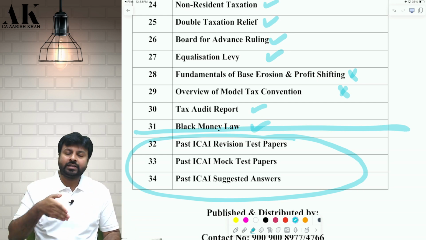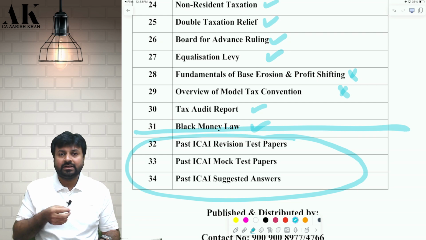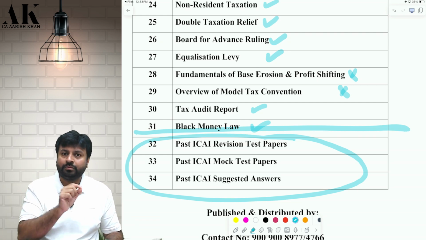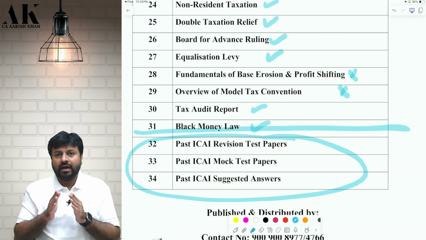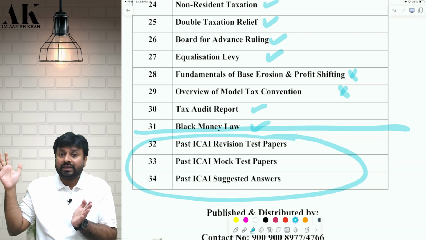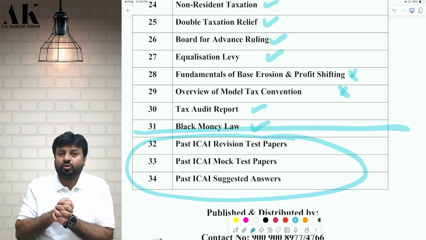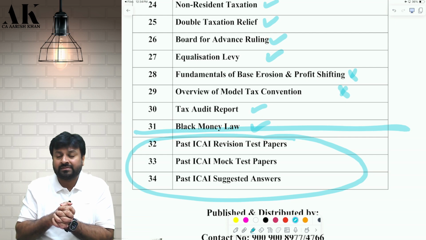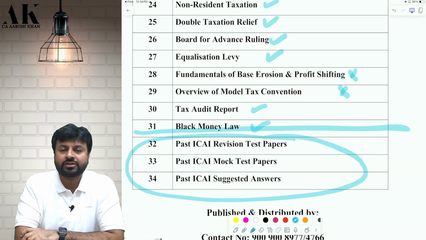How to present the answer, how to write the answer, how to put a particular sentence in the answer, which point to be written first, which point to be written next, how much to be written, how to restrict yourself from writing too much in an answer of 2 marks or 3 marks. All those things we are going to learn in this batch. Regarding MCQ, I have already told you.